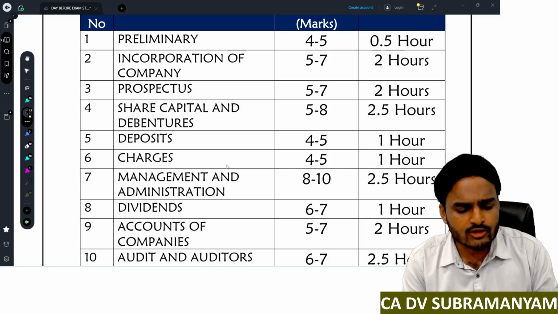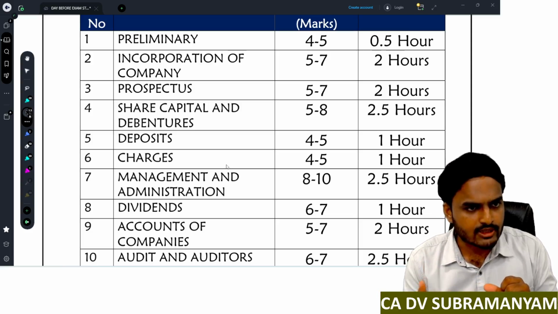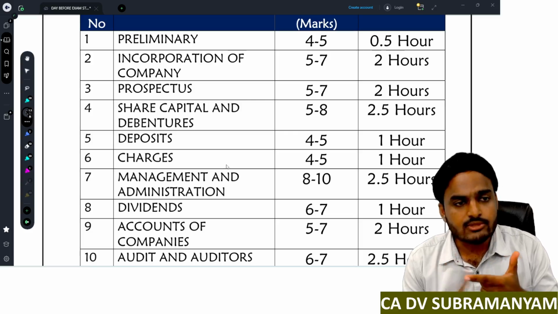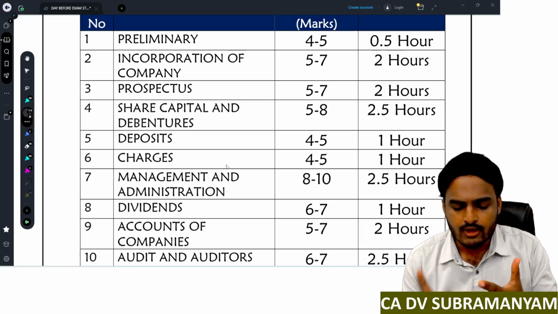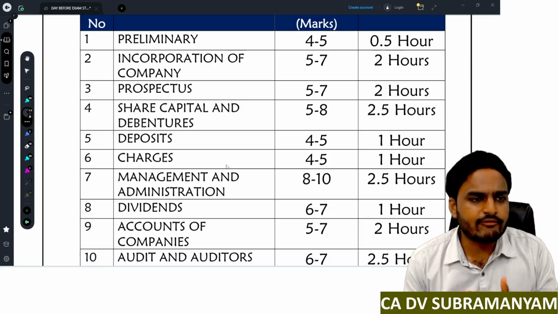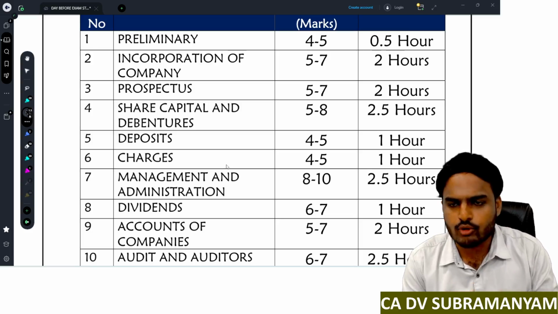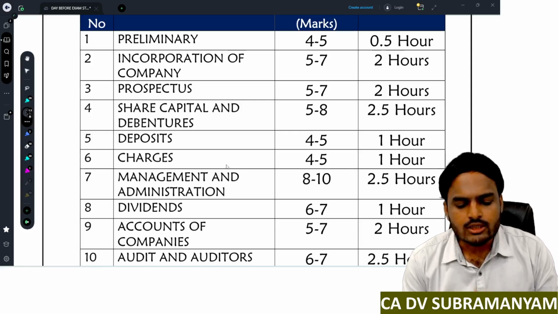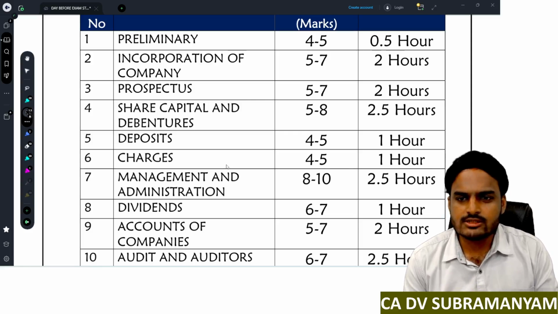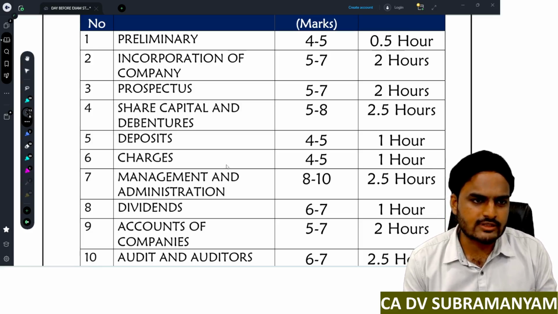In this chapter you will find concepts like types of prospectus, red herring prospectus, shelf prospectus, deemed prospectus. Next, misstatements in prospectus, allotment of securities and conditions. Next one, private placement. Is it clear? So these are the important concepts in the prospectus chapter. Next one, share capital and debentures. This is a lengthy chapter, so the time for revising this chapter is 2.5 hours.